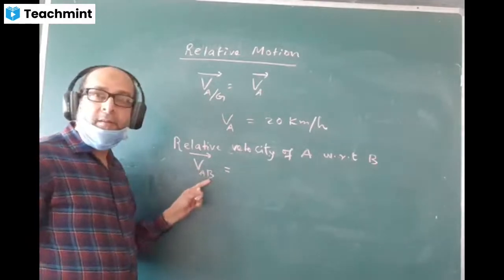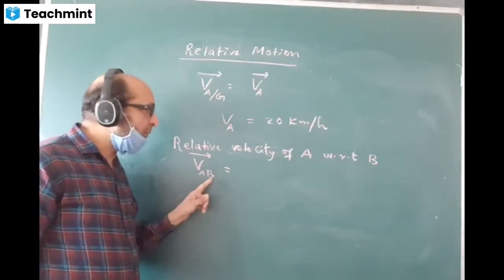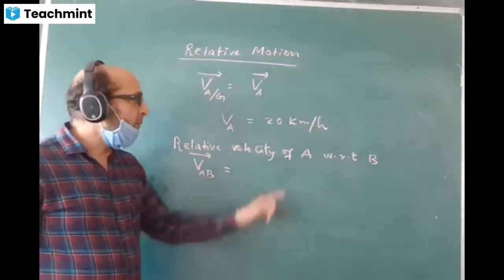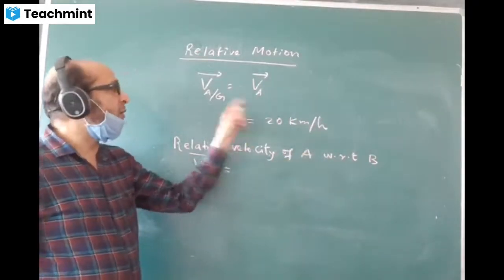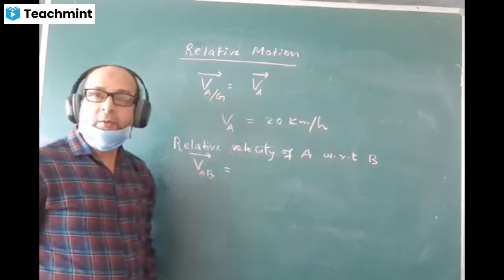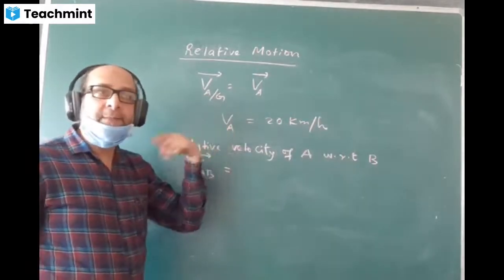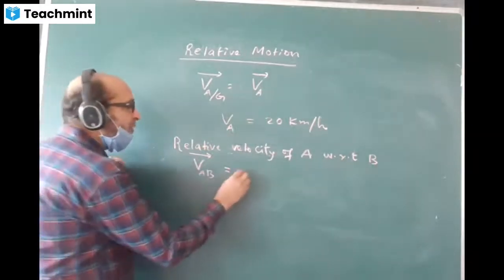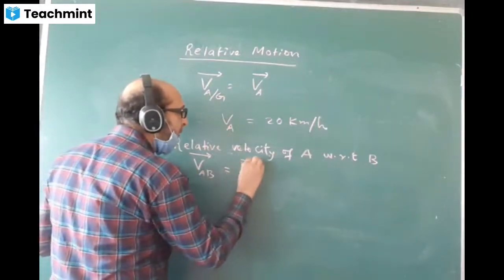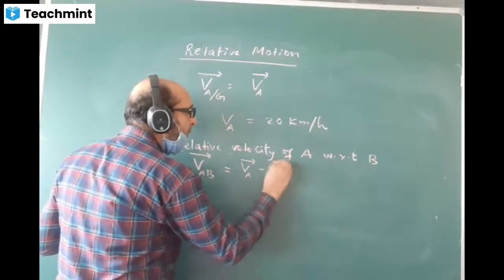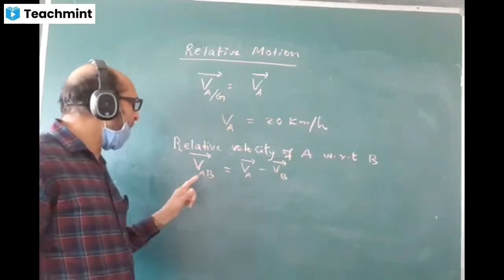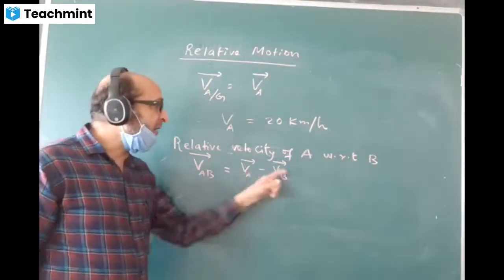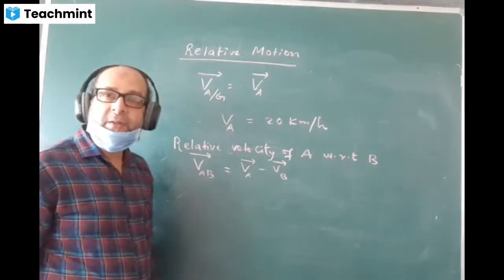VAB, relative velocity of A with respect to B, that is both the bodies are in motion and velocity of each body is with respect to the ground. The ground thing I'm not writing, it is understood to be with respect to the ground. So VAB value I'll be writing like this, VA minus VB. Then relative velocity of one body with respect to the other body is equal to the vector difference of their velocities. Vector difference.